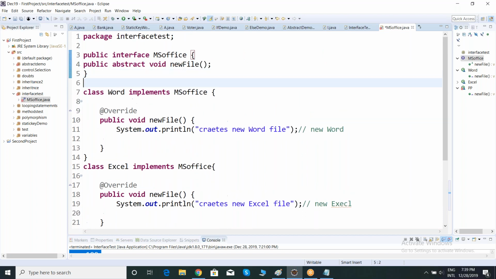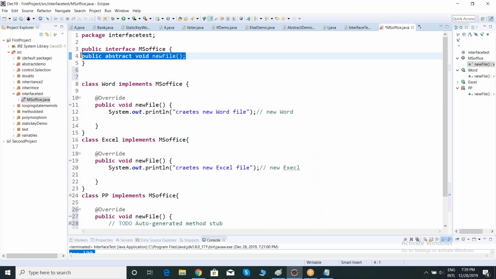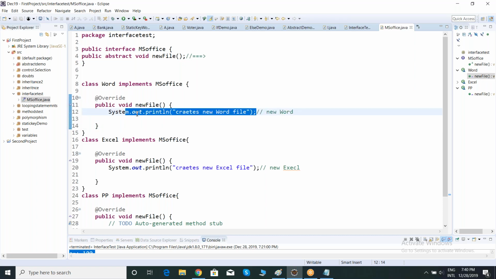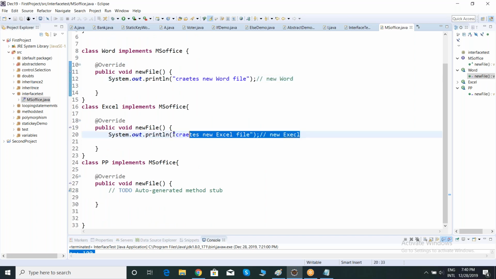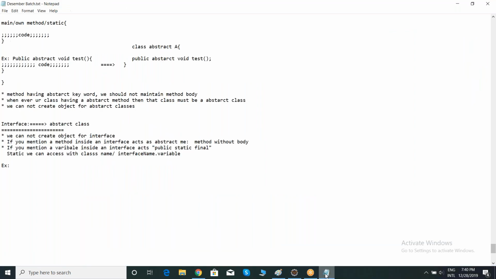In the MS Office interface, we have a method which is an unimplemented method. So I want to give the implementation of this method with a different implementation in different classes. So in the Word class, I have given to create a Word file. It will create a new Word file. In the Excel class, it will create a new Excel file. In PowerPoint, it will create a new PowerPoint. Clear, team? Now you got an idea on the keyword implements.